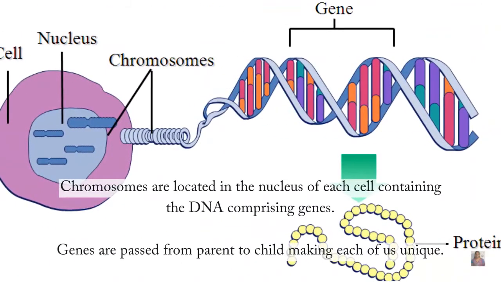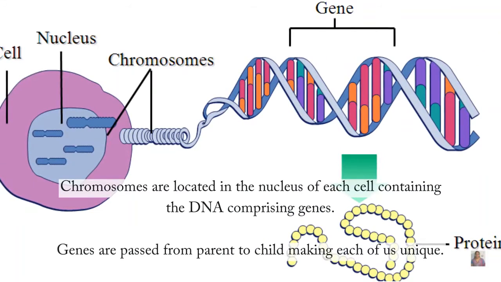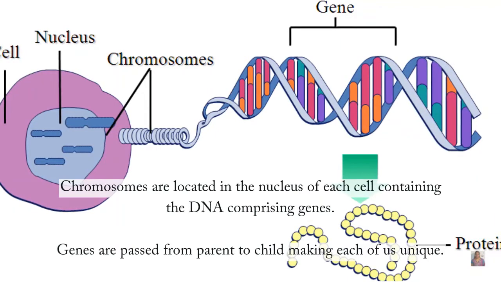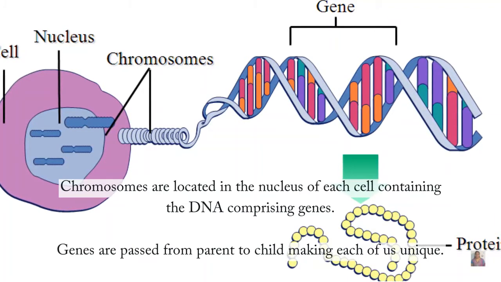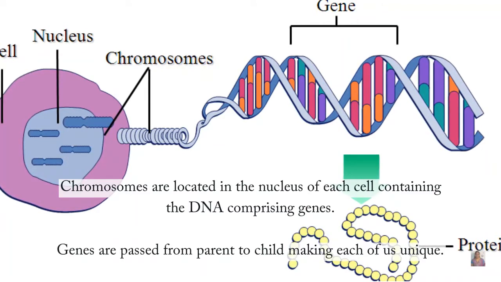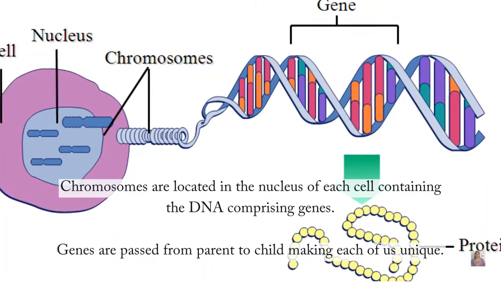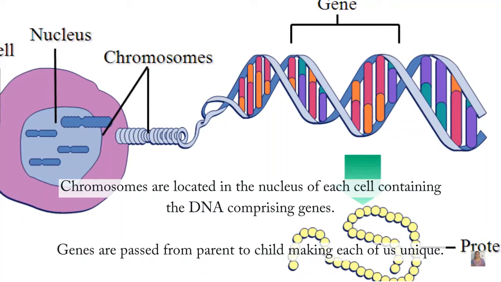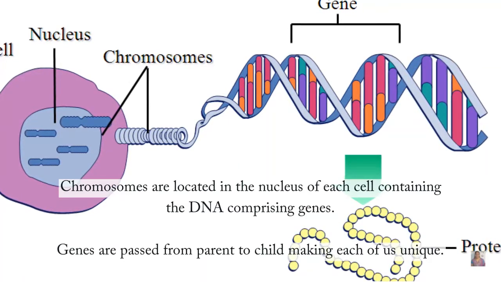Yes, you are correct. It's chromosomes. Chromosomes are located in the nucleus of each cell. They contain the DNA, which again comprises the genes. The genes are passed from parents to the offspring, and these genes are responsible for making each one of us unique.